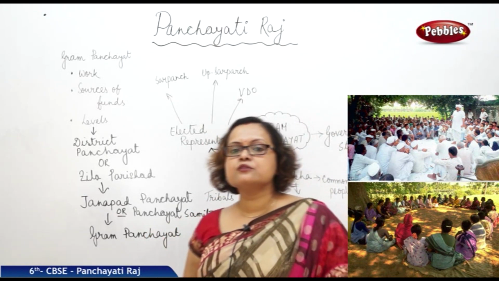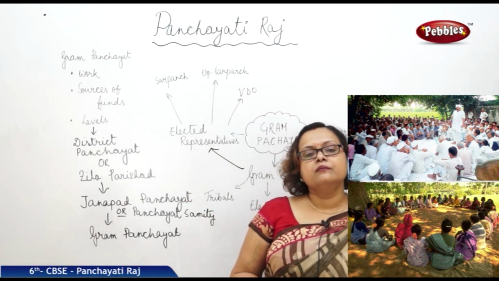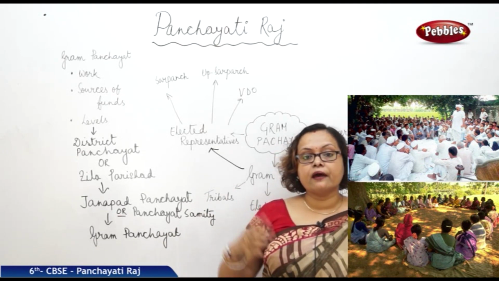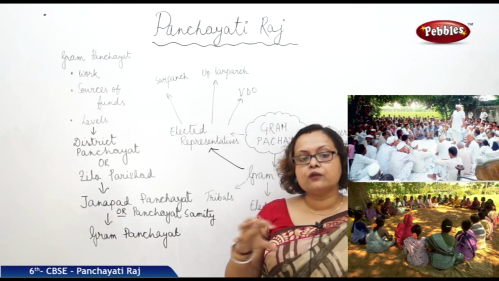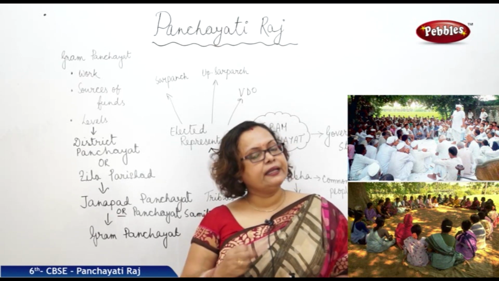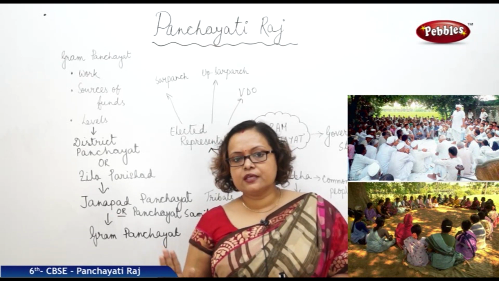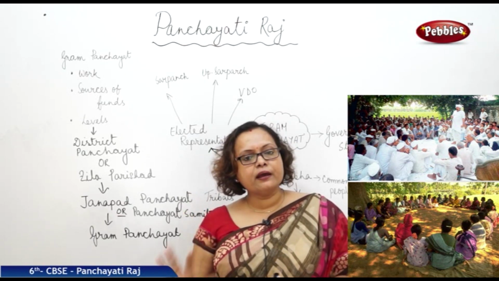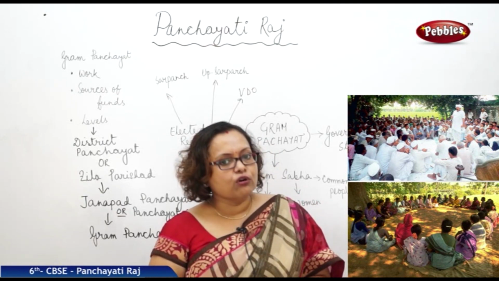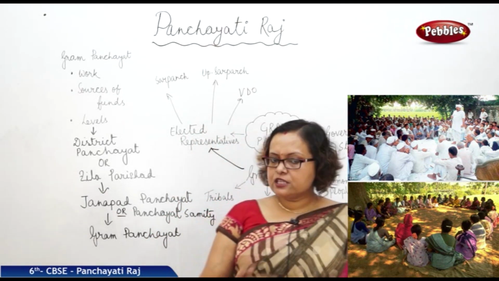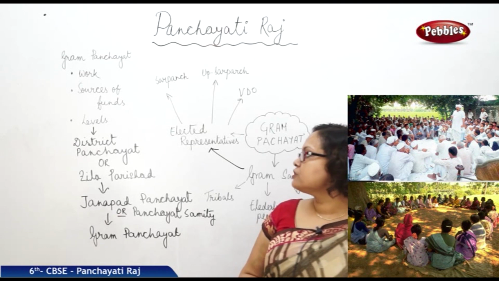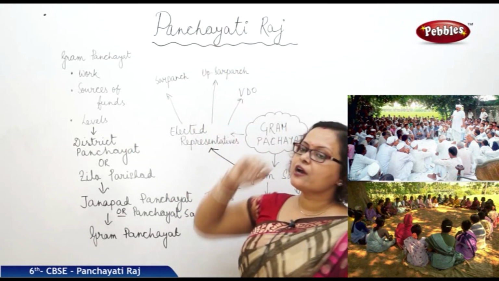Now a common system has been introduced in India, that some of the greatest personalities like Sachin Tendulkar, Saurav Ganguly and film stars like Amitabh Bachchan are adopting one or two villages. Now these villages will be their complete responsibility. They are taking responsibility of one or two villages and providing all monetary or financial help to the villages as a part of their community service. So these are the ways that village panchayat is accumulating their fund and working for the betterment of the village.